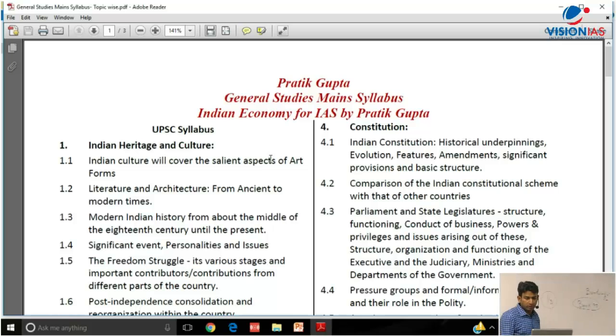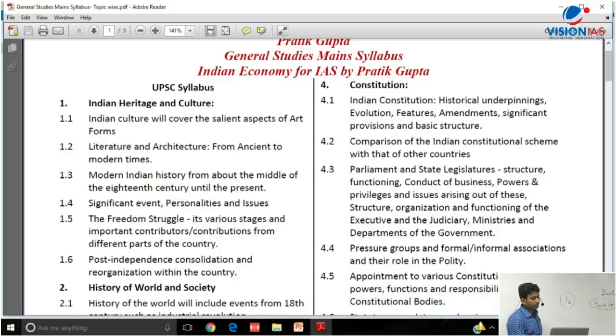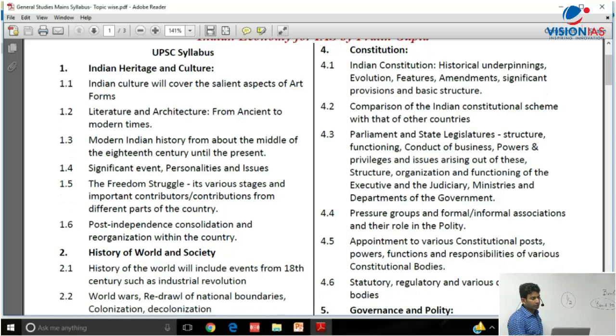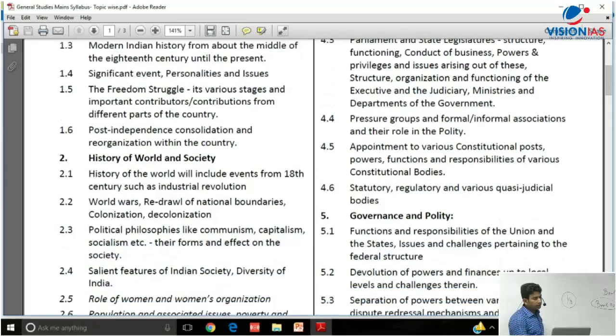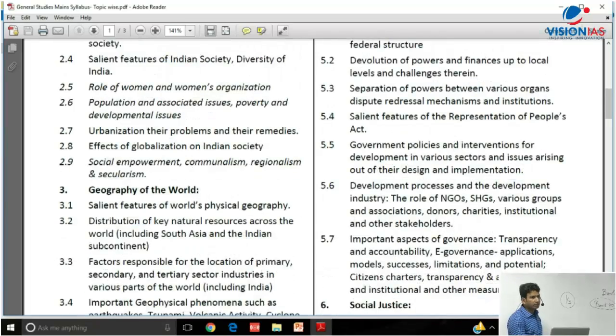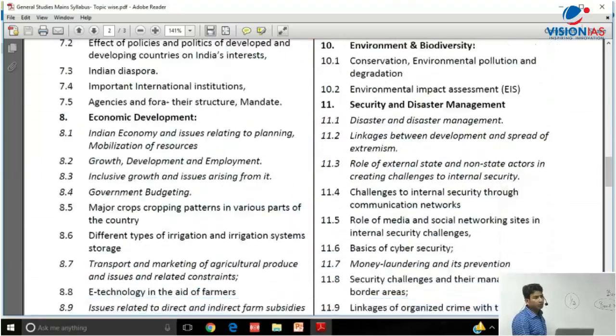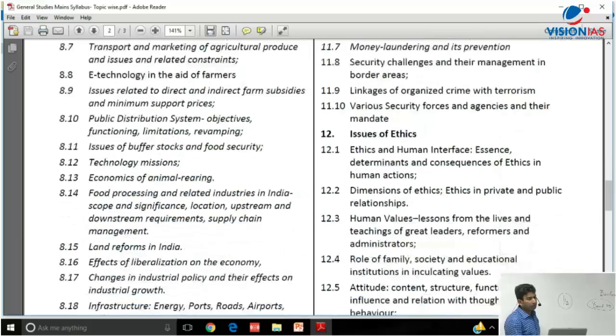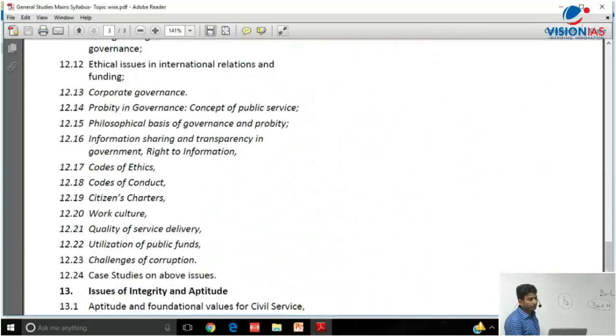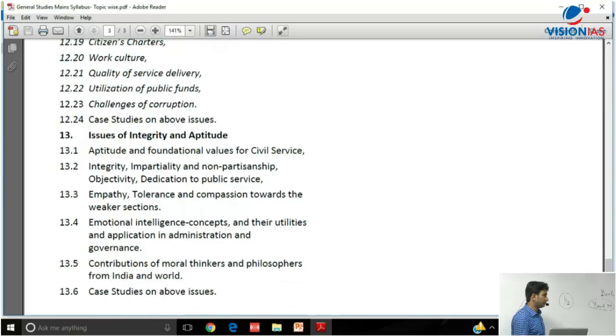See, you have topics like Indian heritage and culture, then history of world and society, the second topic. Then the third topic is geography of India. Then you have other topics like social justice, 6th number. Then 7th, international relations. 8th, economic development. 10th, environment and biodiversity. 11th, security and disaster management. Then issues of ethics, and after that, issues of integrity and aptitude. So in total, how many topics are you supposed to cover? 13. So 13 topics are there in the main syllabus that you're supposed to cover.